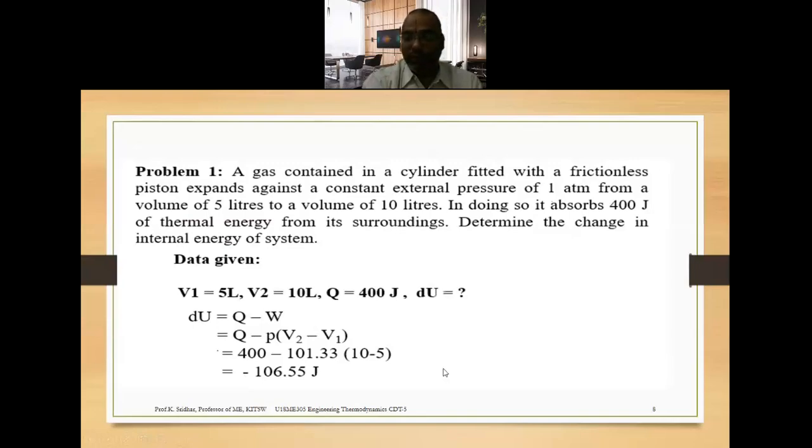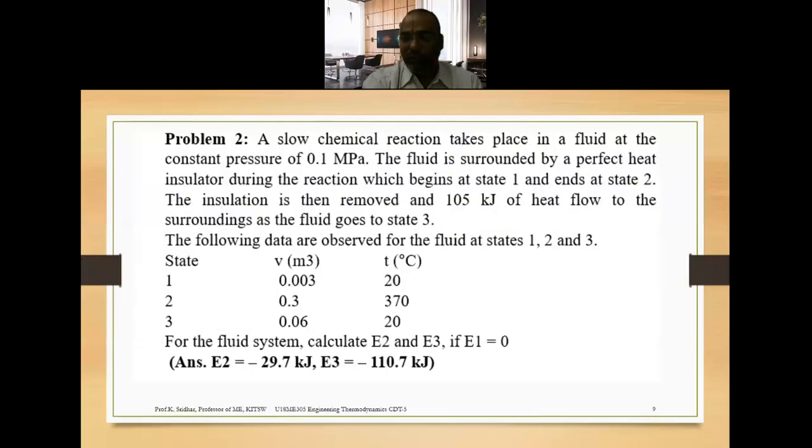So like this, you can answer the first law of thermodynamics applied to a cyclic process and similarly to a change of state. Here is another 2 marks question based upon the first law of thermodynamics. You can answer this particular one. I have given the answers, so there is no need to elaborate once again because it is based upon the previous concepts only.